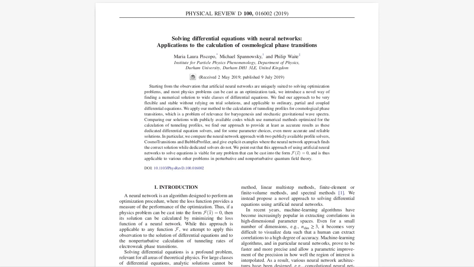Instead of grappling with tedious numerical methods, imagine a world where researchers can train a neural network to find solutions with remarkable accuracy and speed. This could accelerate breakthroughs in our understanding of fundamental phenomena, from the behavior of subatomic particles to the evolution of the cosmos. While there are challenges to overcome before neural networks become the standard tool for solving differential equations, the progress made so far is undeniable. The development of robust methods for choosing optimal network architectures, determining appropriate training domains, and ensuring the stability and reliability of the solutions are all areas of active research.